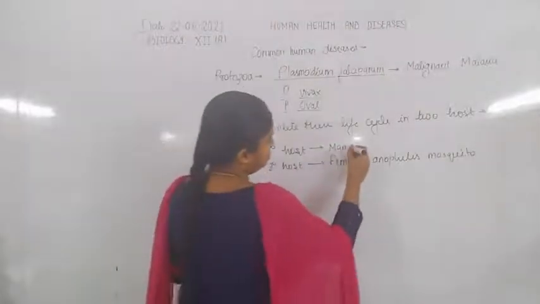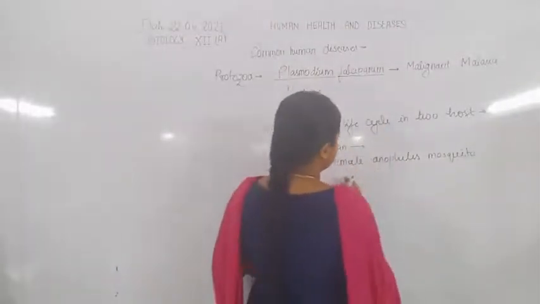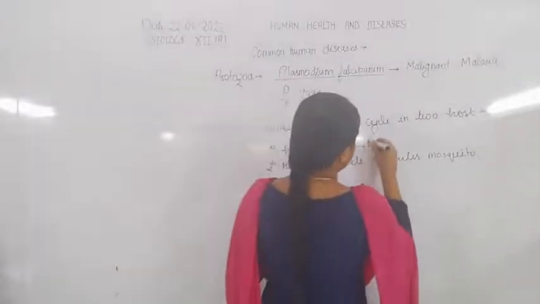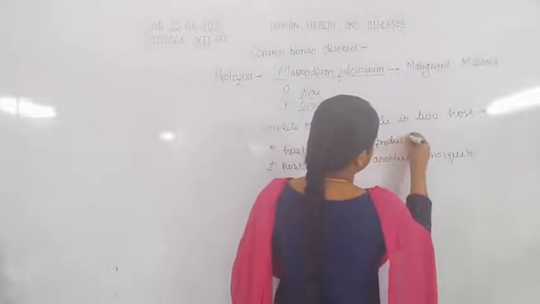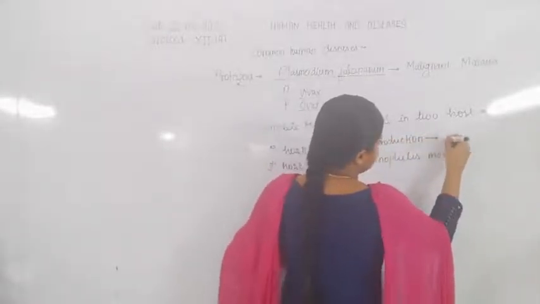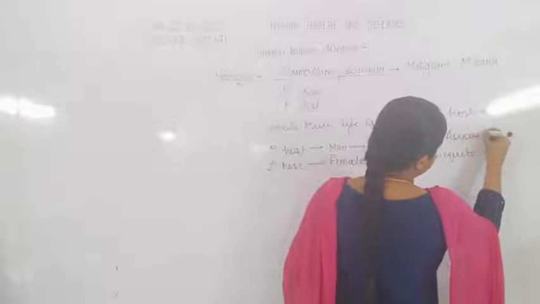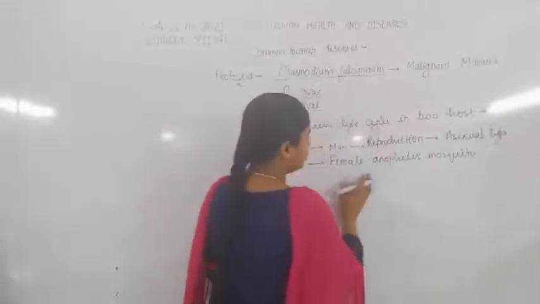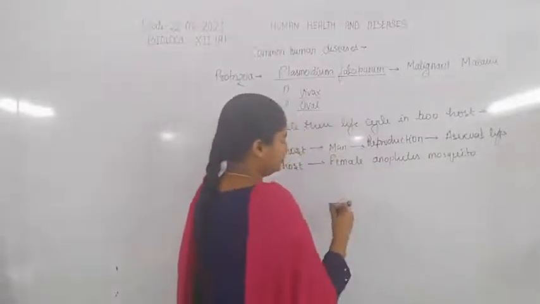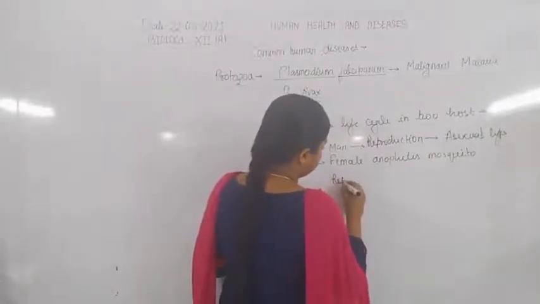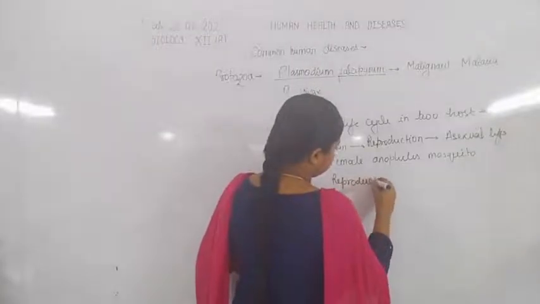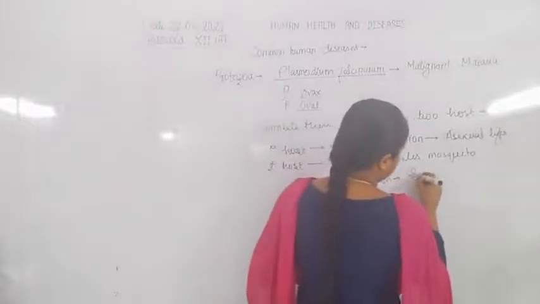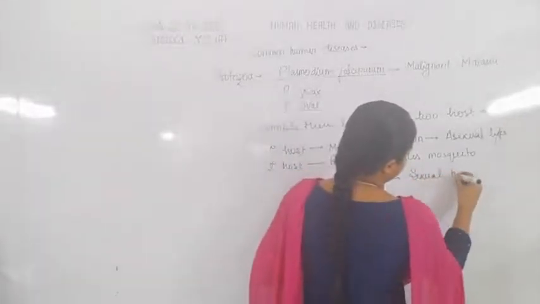In man, Plasmodium reproduces by the asexual method, whereas in the female Anopheles mosquito, the reproduction is sexual.